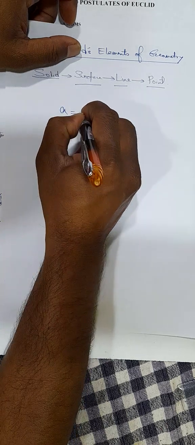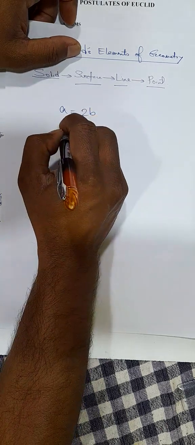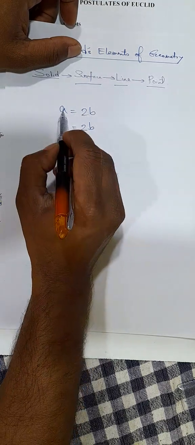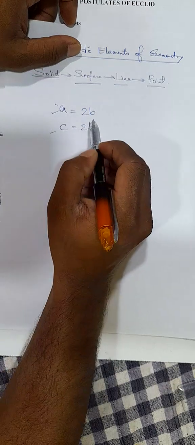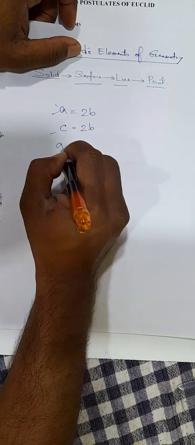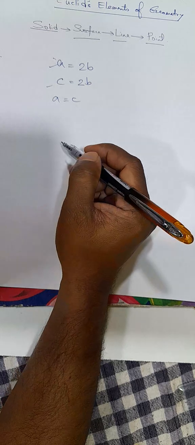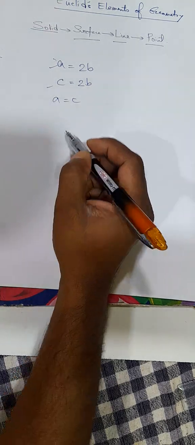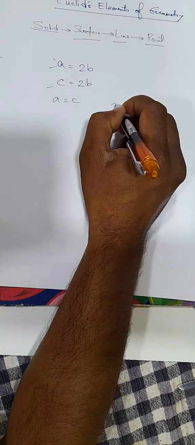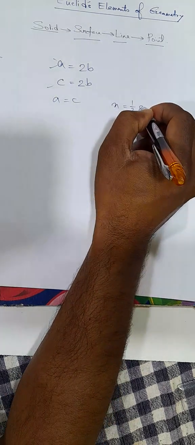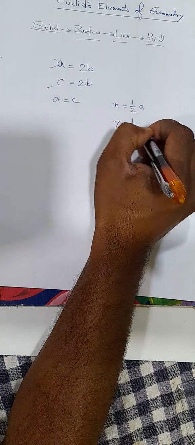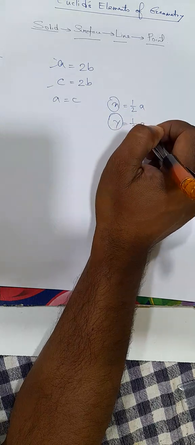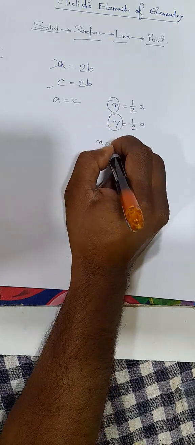Say for example, A equal to twice of B, and suppose C equal to also twice of B. Now these two things A and C are twice of the same thing, that means A equal to C. Similarly, things which are halves of the same thing are also equal. Say for example, x equal to half of A, y equal to half of A. These two things are halves of the same thing, A. Therefore, x equal to y.